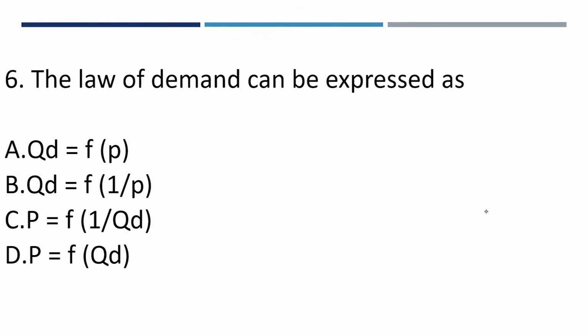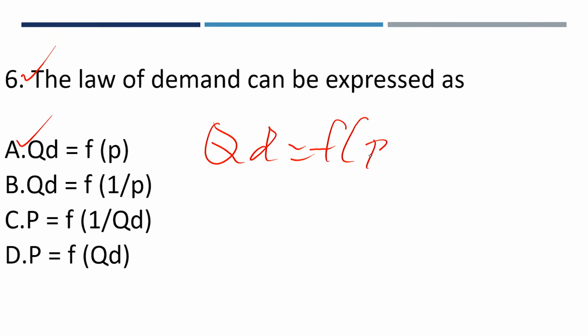Now, the law of demand can be expressed as quantity demanded is a function of price. Please note that. The law of demand: quantity demanded is a function of price. QD is equal to F of P. Quantity demanded is a function of price. That's QD equals F of P.